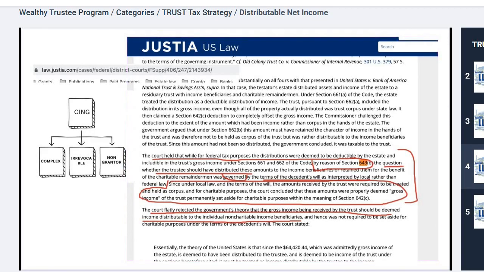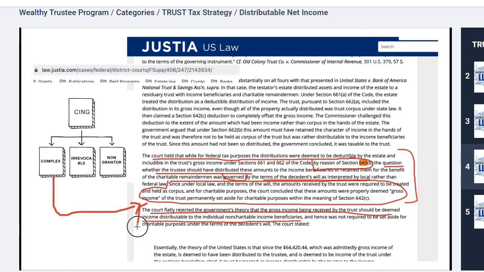In other words, you having a complex discretionary trust can determine under the terms of the applicable trust document, which in this case we have all those clauses in there. That's up to you. And if you determine, and the governing document determines that the sale of proceeds shall be classified and held in the corpus and up to the trustee, then that's exactly what it should be. The local law, state law, is not going to determine that. The decedent's will is interpreted by local rather than federal law. Okay? So that's what this is.